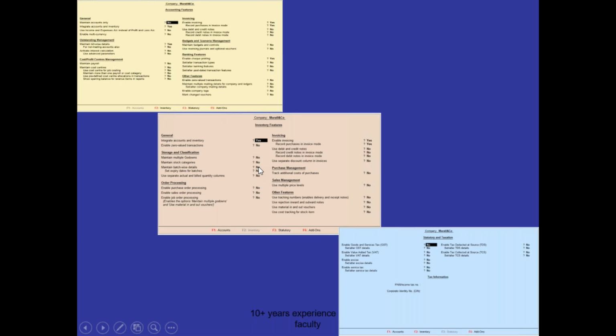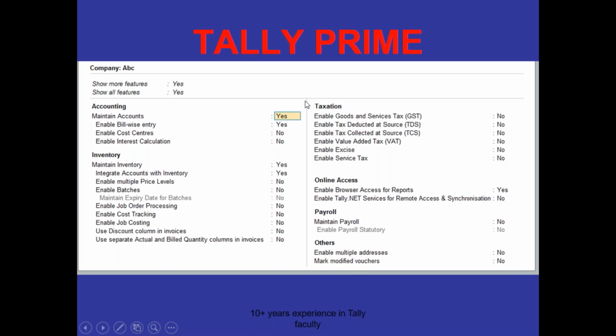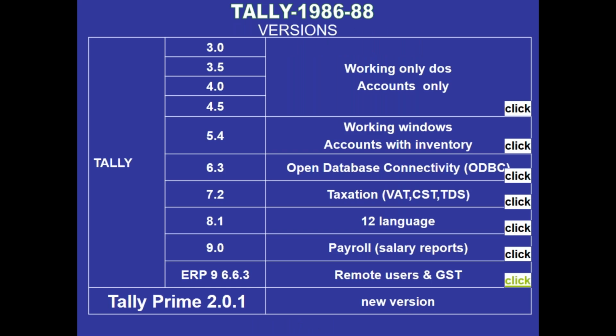But in Tally Prime, what happened? They decreased the settings. Okay, that time there is no need to enable all the features, no need to remember which options are required to enable for that specific function. That is the advantage in Tally Prime. Compared one by one, around 40% new options have changed in Tally Prime.